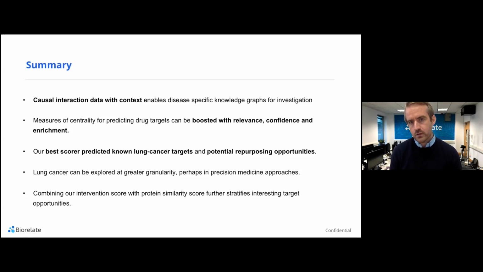And we can also show potential repurposing opportunities as well as interesting novel targets. Lung cancer, of course, can be explored in much greater granularity, and using the context that we have here gives you the ability to do it. And if we combine these scores with other ways of looking at lung cancer targets, such as protein similarity, we can further stratify interesting target opportunities.